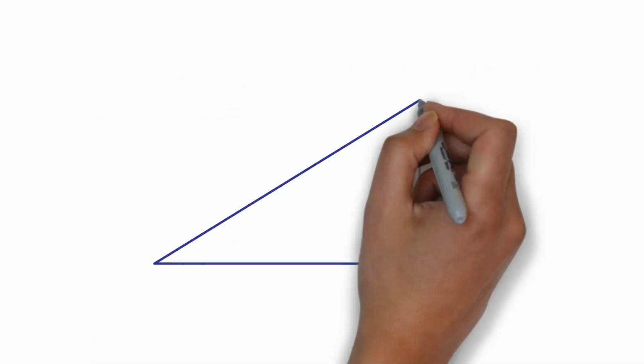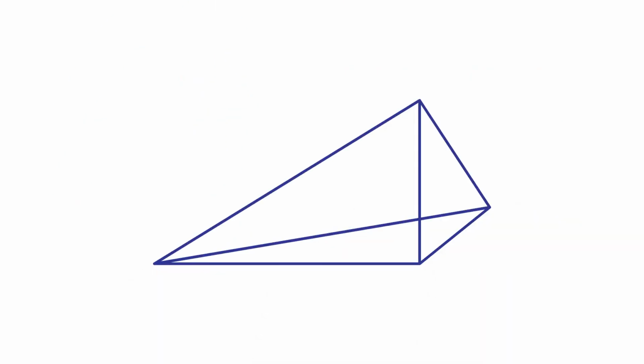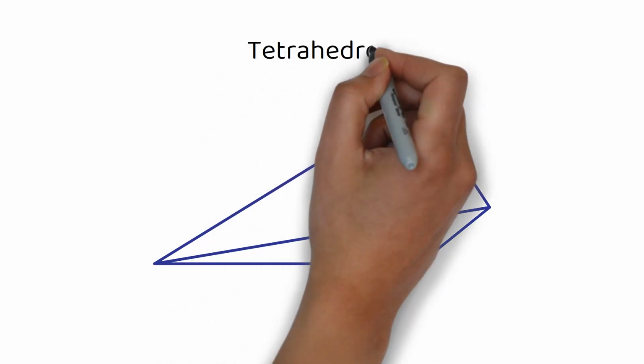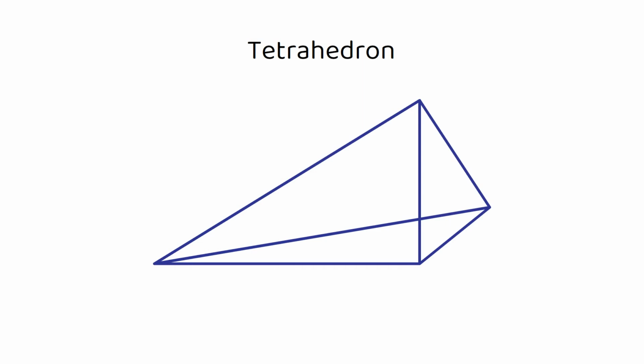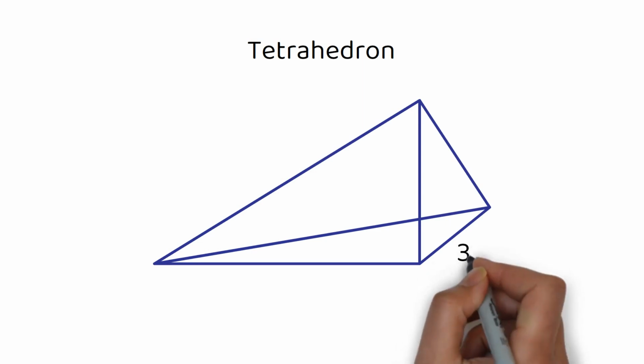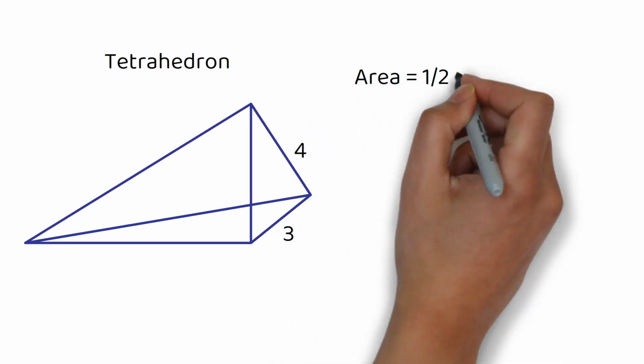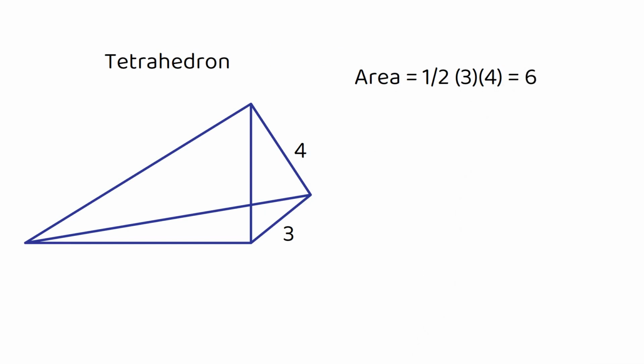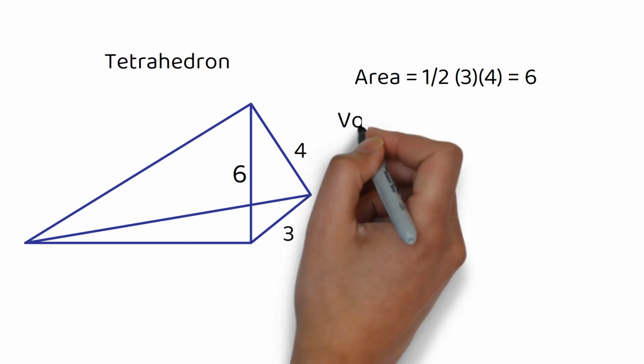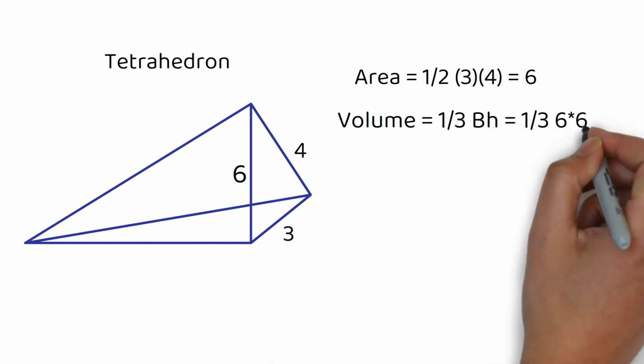Another particular type of cone is a tetrahedron. It's a solid made out of four sides, all of which are triangles. In this example, the tetrahedron has a right triangle base of sides 3 and 4. So the area is 1/2 times 3 times 4, which is 6. So if the area of the base is 6 and the height is 6, the formula would be given by 1/3 of b times h, and 1/3 of 6 times 6 is 12.